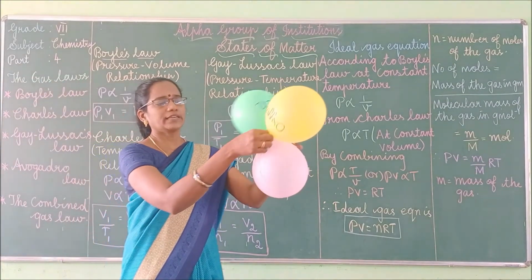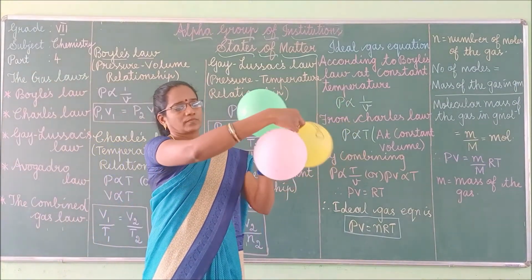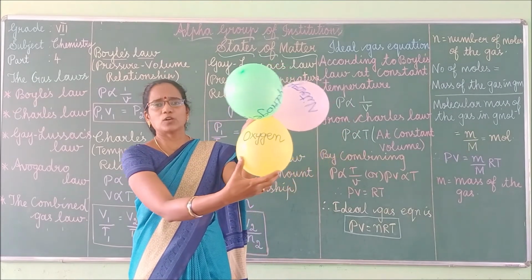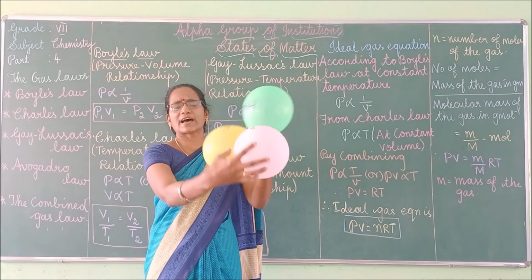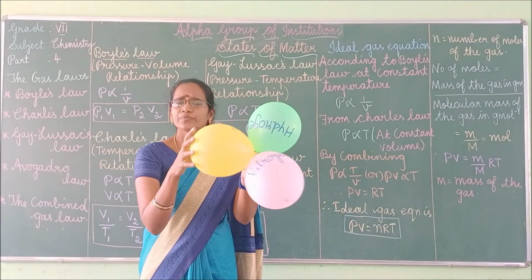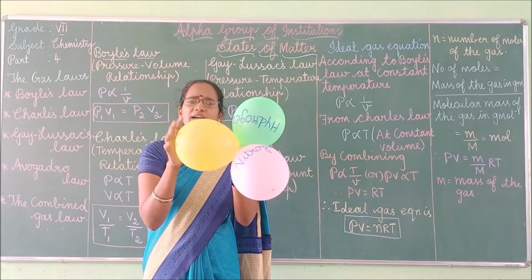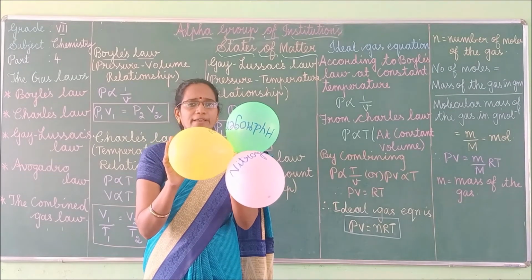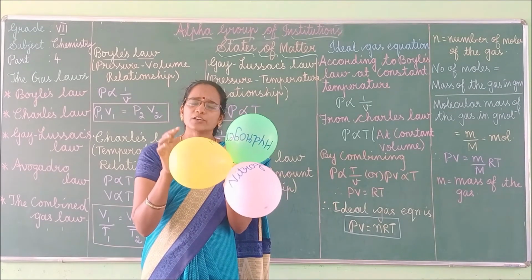If you look at these balloons, all the balloons have the same volume. This means that they contain the equal number of molecules. Now tell me, what is Avogadro's law?